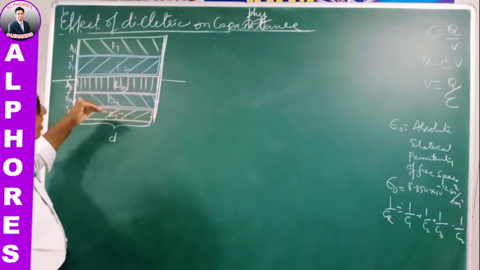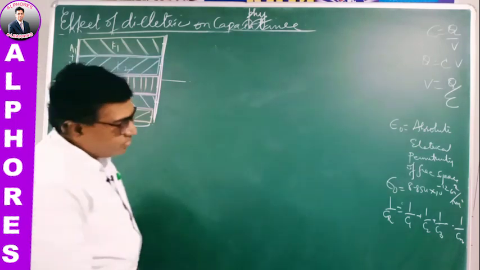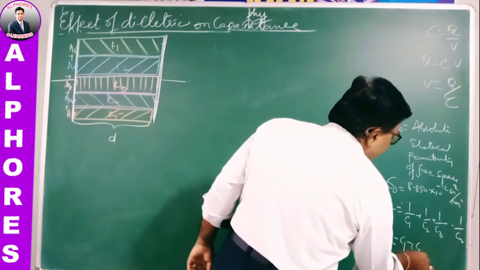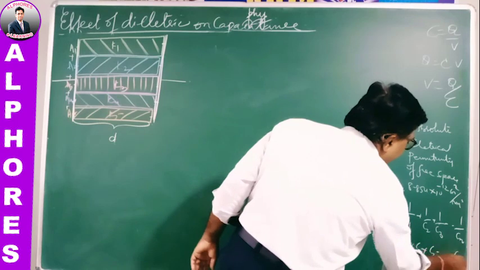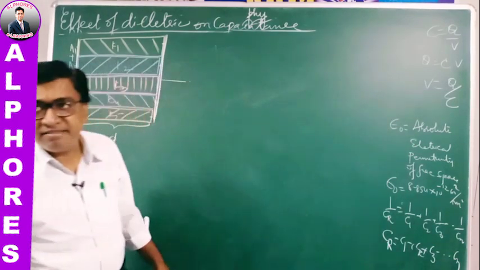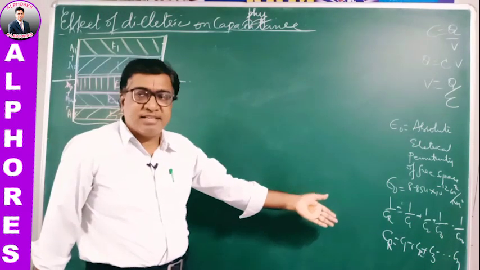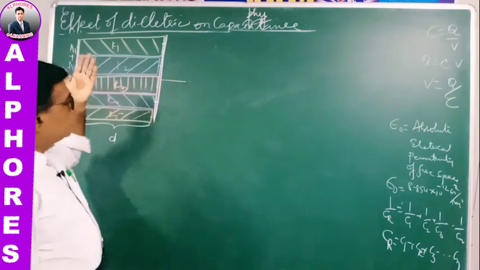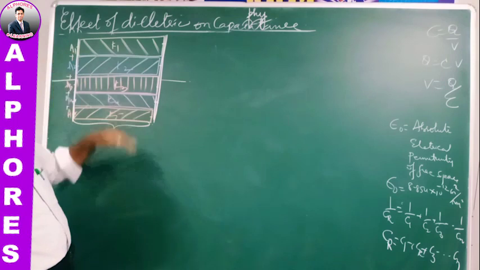This is a parallel combination of capacitors. Well, we know in parallel combination the resultant capacity CR is C1 plus C2 plus C3 dot dot Cn. When some capacitors are connected in parallel, the resultant capacity is the algebraic sum C1 plus C2 plus C3 dot dot Cn. So the net capacity of this one is the addition of all.